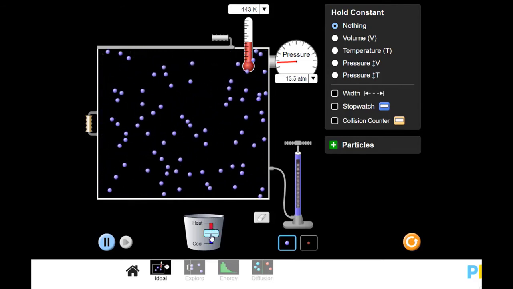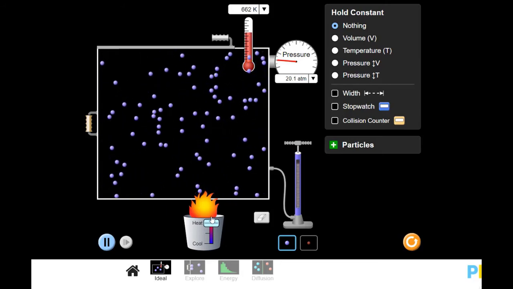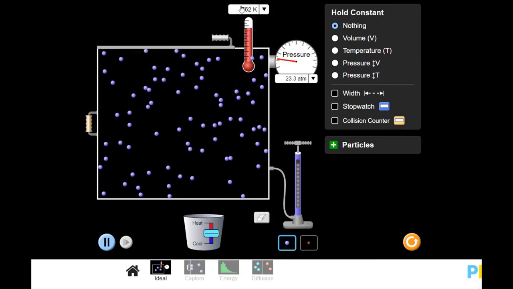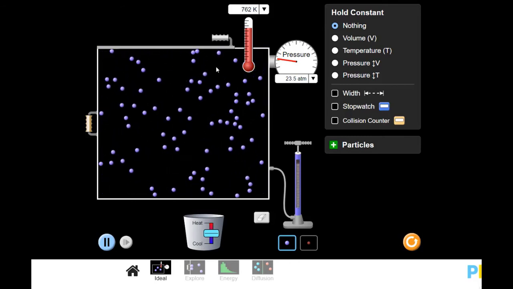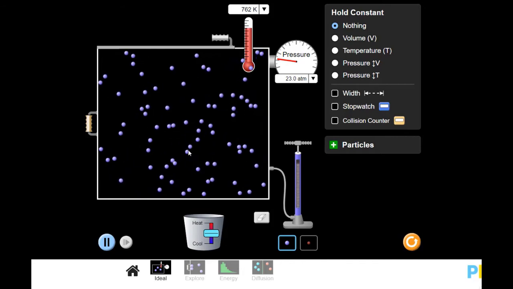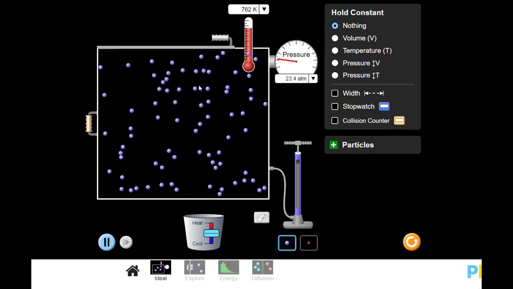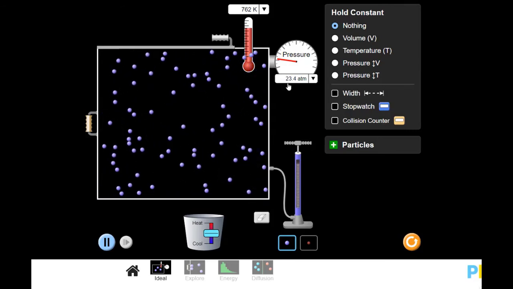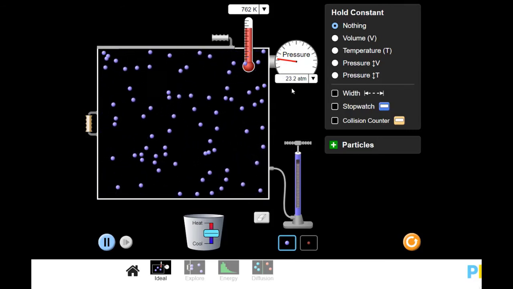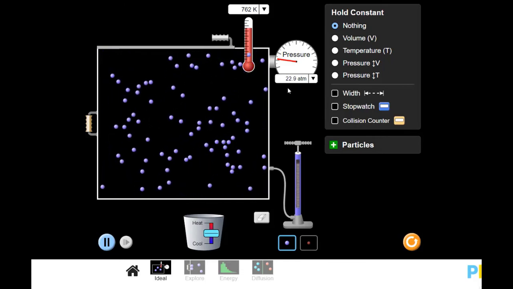Let's add a little more heat. Let's speed these particles up. Add some more heat. Notice I'm up to 762 Kelvin. So these particles are moving faster because of the heat. They are hitting the edge of the container with greater force, and therefore I have a higher pressure of about 23 now. Remember, I started at about 9.